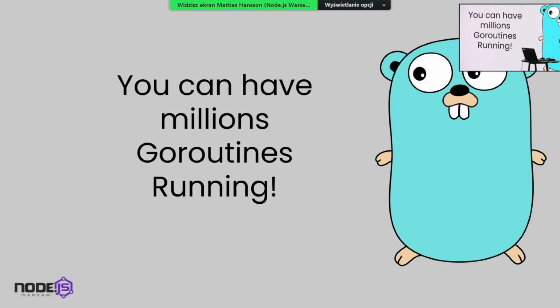So one thing to understand here is that even on a laptop, you can run millions of Go routines. And if you are a Node.js developer, you might not have that much experience with threads. But I can tell you that if you start a few tens of thousands of threads on a normal computer like this, it will slow to a crawl more and more, and then you will have to basically turn it off on the button, because it will completely lock up after a while if you put in too many threads. It will eat up memory, but also the task switching will start to eat so much of the CPU time that it becomes completely unusable.